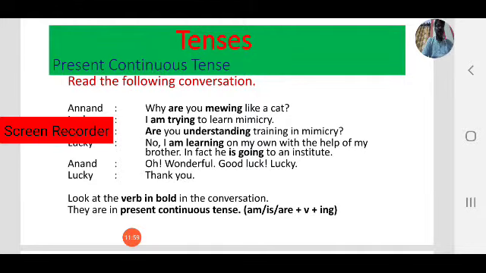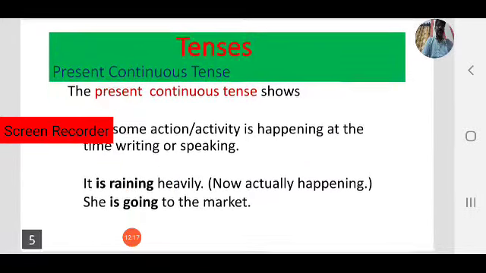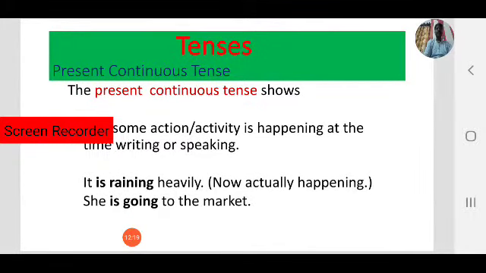So, observe the conversation. Here, observe the bold letters. Am trying, are mewing, am learning, is going. So these are all in present continuous structure. So when do we use present continuous?